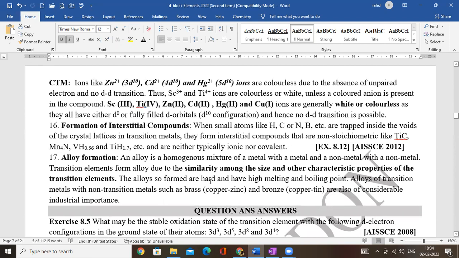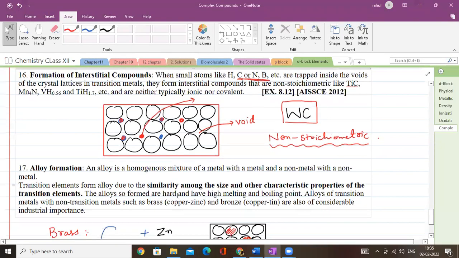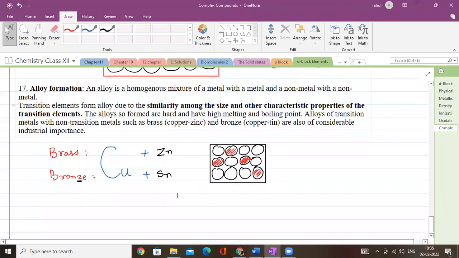The next property is, why do transition elements form alloys? You know the definition of alloy: an alloy is a homogeneous mixture of a metal with a metal or a metal with a non-metal. Let's start with an example. The first example is brass. The next example is bronze. Both brass and bronze are alloys of copper. And I always used to give a shortcut: here zinc comes, cross multiply, here zinc and here S comes, so that makes 10. That means brass is an alloy of copper and zinc, and bronze is an alloy of copper and tin.